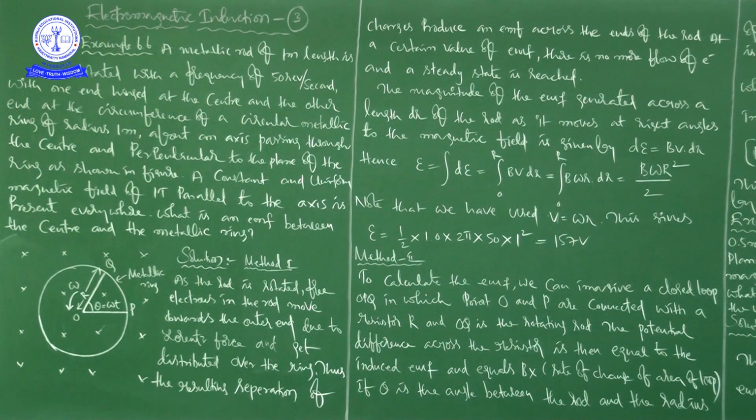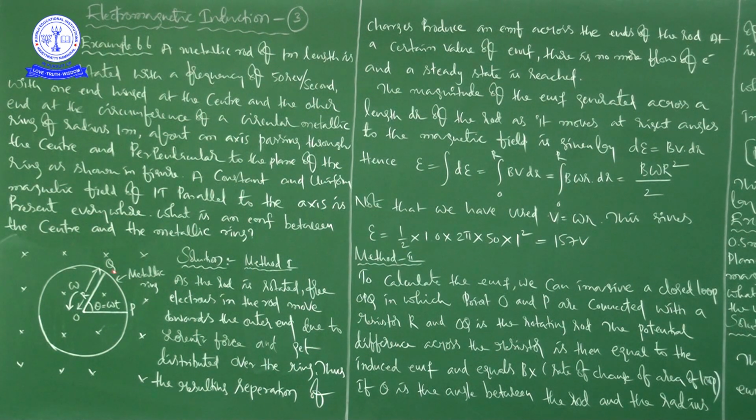157 volt. This is the magnitude of EMF generated across a length dr of the rod as it moves at right angles to the magnetic field. But this is not dr, it is r, right? So if you take dr, this is the expression, but we calculated epsilon. So this is what? Magnitude of the EMF between the center and the metallic ring.